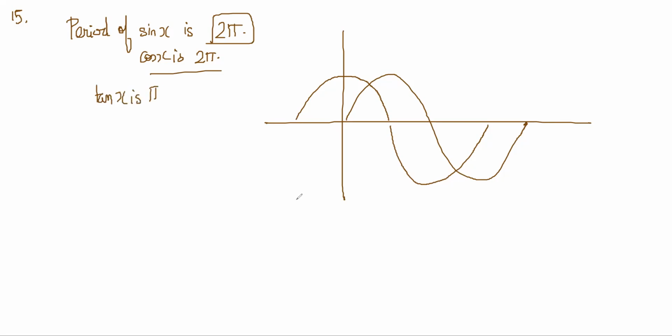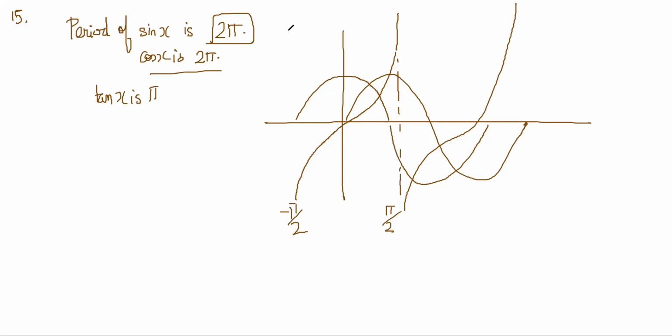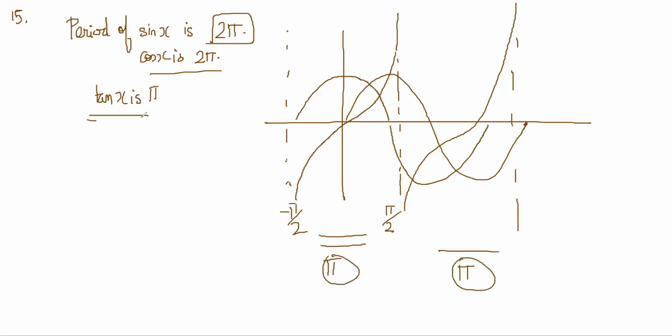Because tan x, if you notice, it will be like this, and then it will be starting again. This is minus pi by 2 to pi by 2. It becomes infinity and minus infinity. That's the tan x graph. Tan x will repeat after pi intervals. In each pi interval, it starts repeating. So that is called period. Period means the distance on the x-axis after which it is the same.